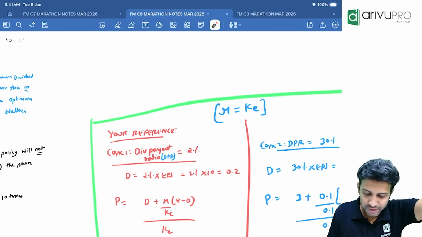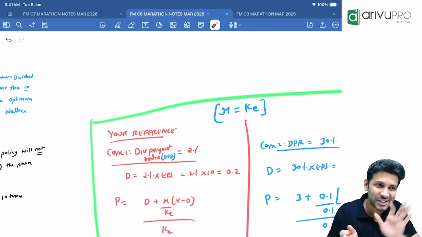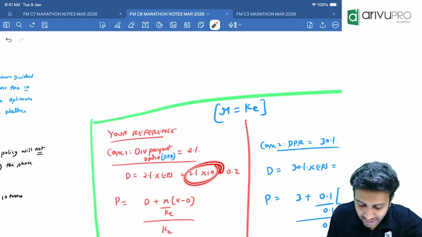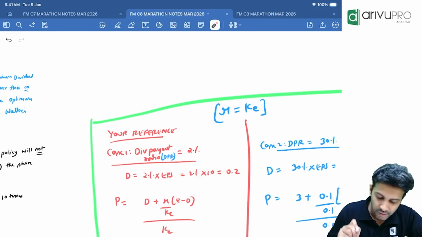Why did I take 2%? Some student in class suggested 2%, so I took 2. Since it is all from class notes, I can't change it. You can take any number. So 10 is EPS, and EPS into 2% is 0.2. This is your D.